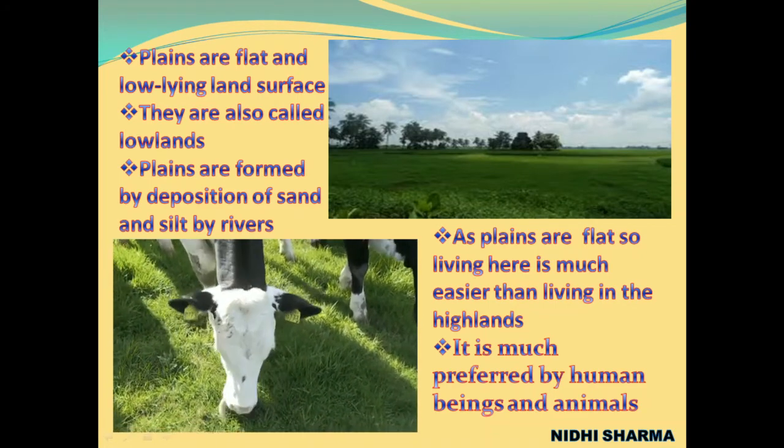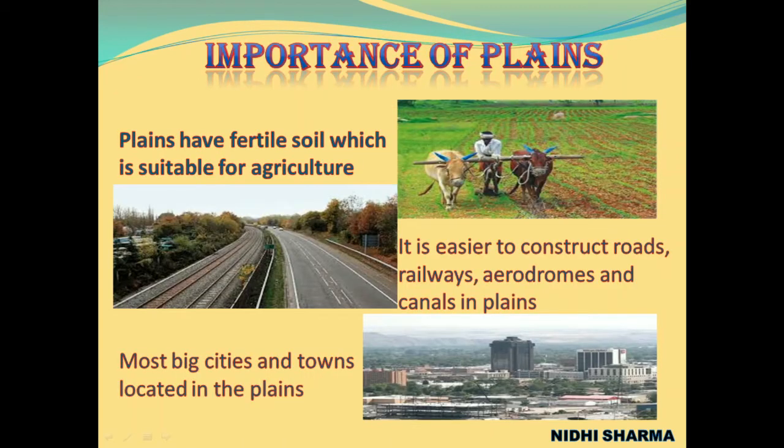Now let's go through the importance of plains. Plains have fertile soil which is suitable for agriculture. It is easier to construct roads, railways, aerodromes and canals in the plains. Most big cities and towns are located in the plains. As plains are flat land, many big cities and towns are located there.